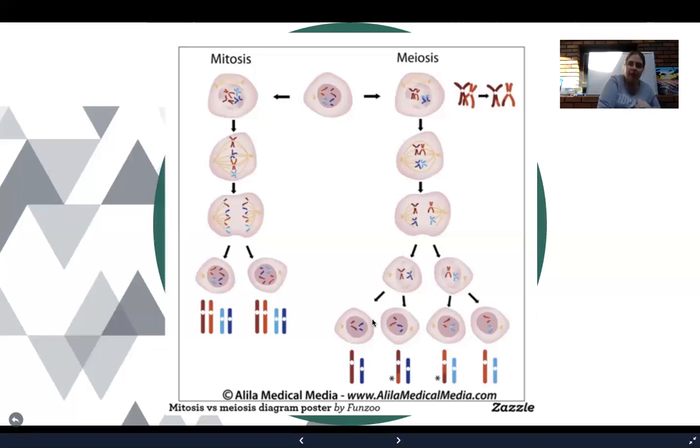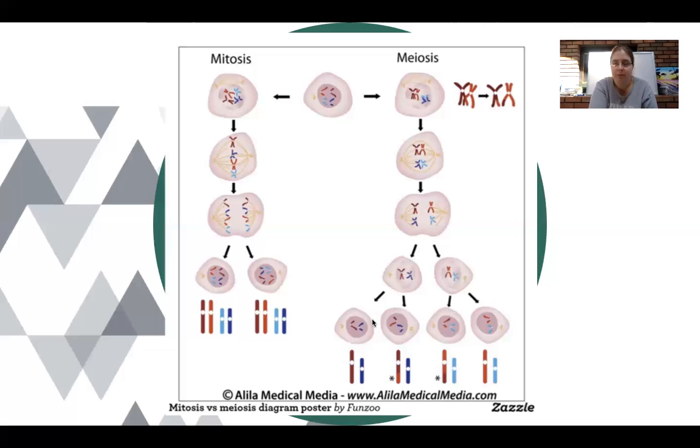We have 4 daughter cells, not 2, but 4. And if you notice, each one only has 1 red and 1 blue chromosome. So we went from having 2 reds and 2 blues to 1 red and 1 blue, 1 of each, which means we do have haploid cells.